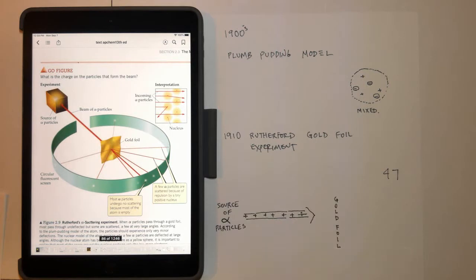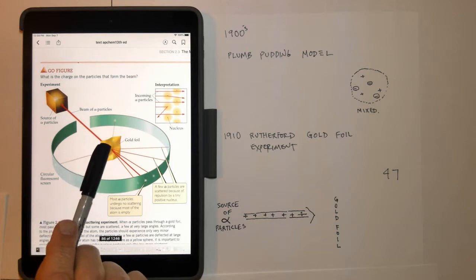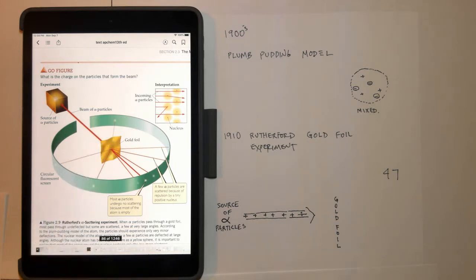He had a source of alpha particles, and if you remember, alpha particles were positive, so I put a little positive, positive, positive, like a beam of particles coming out of a source of alpha radiation. Then he took a super, super thin sheet of gold, kind of like aluminum foil, but even thinner than that. He said that all of these big, heavy, positive particles should pretty much go straight through this gold foil because it's so thin and these particles are so small that they'll just zip right through and it won't hit the atoms. And many of them did. They shot straight ahead, and they recognized that lots of these alpha particles were going straight through the gold foil.